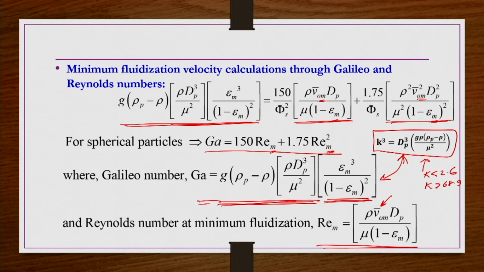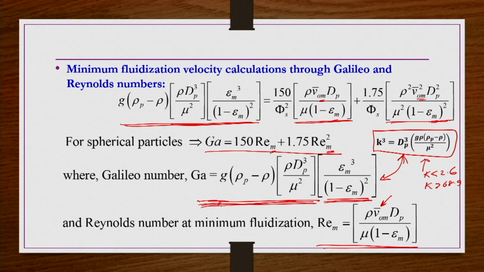So, we cannot say below this Reynolds number it is laminar flow. Some people say REP less than 1 is laminar flow for a packed bed, but some researchers argue that up to REP 5 to 10 also the bed remains in laminar flow conditions. So, those kinds of ambiguities are there. That is the reason we cannot have corresponding limit numbers for the Galileo number for these conditions, though mathematically K and G appear in a similar way.